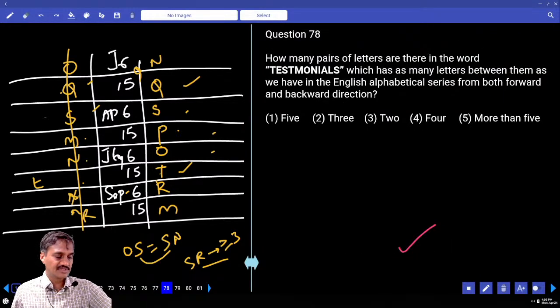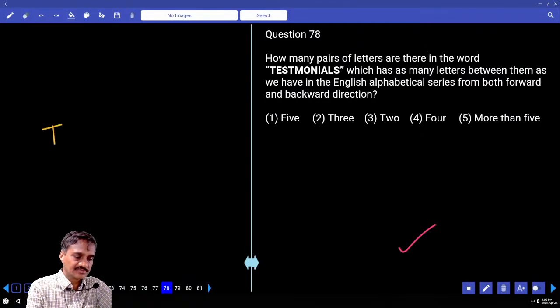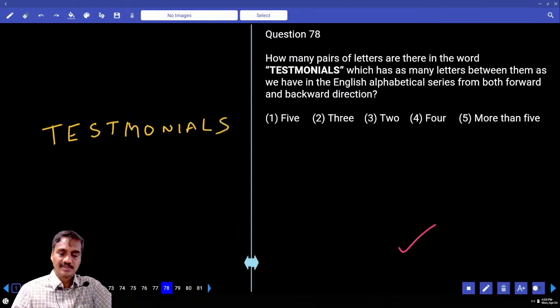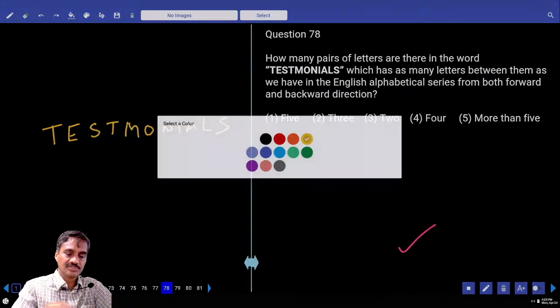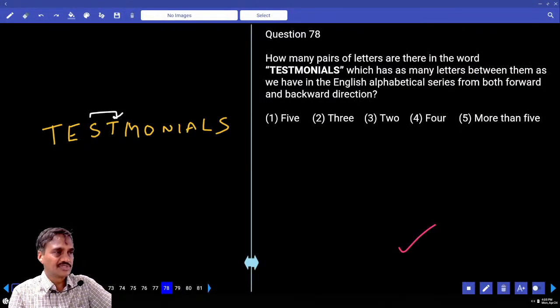Then coming to 78. In the word TESTIMONIAL, how many such pairs of letters are there which have as many letters between them as in the alphabet? Now we need to find this out. Now TESTIMONIAL, starting with C. No letter comes after this C, no need to count this one at all. E, F, G, H, I, J, K, L, M, N. S and T, there is one.